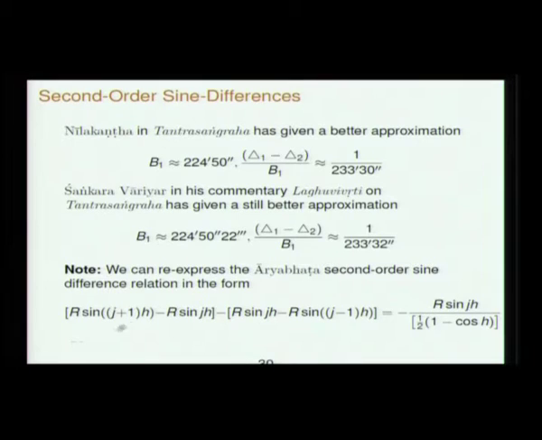Essentially, in today's notation, this is the j plus 1 sine difference, this is the jth sine difference, that is proportional to the jth sine divided by a certain quantity which depends on the arc bit h, and it is this quantity which is being approximated here successively.